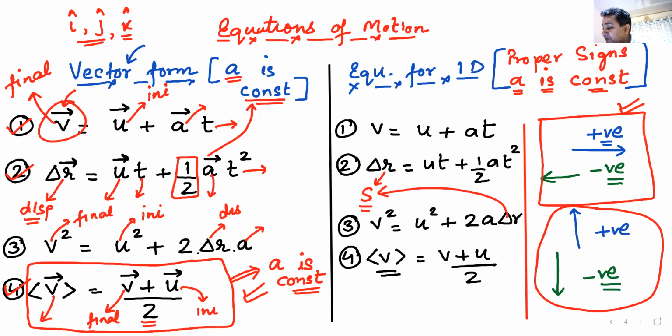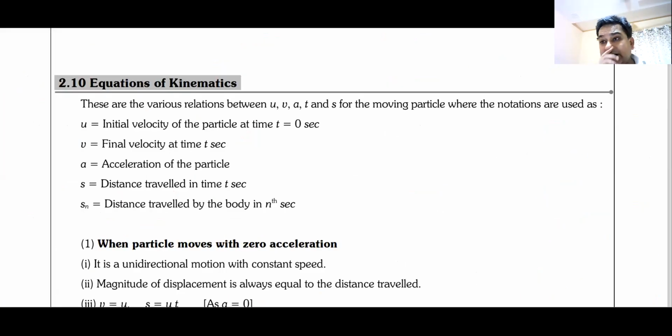What I'll do is we'll just go through some points given in your notes, and I would like you to read those points before solving any problem. We have already discussed them.